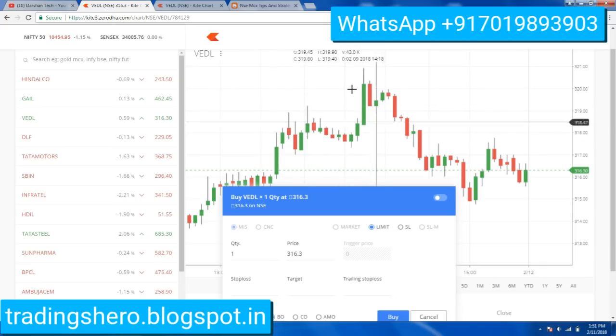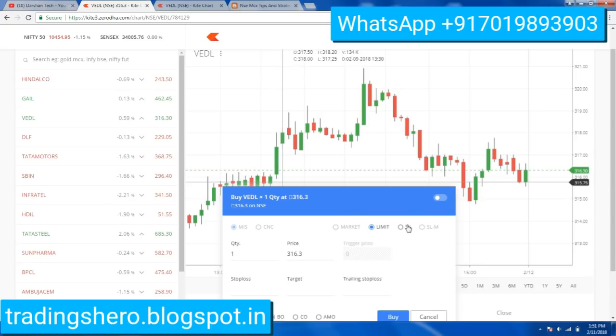Okay, so this is a Vedanta chart. So let me take this candle for example. So this candle, let's assume I want to sell below this candle low, that is now the low of this candle is 318.35. So if I want to sell below this candle low, what I'll do is I'll go with a bracket order and place it.